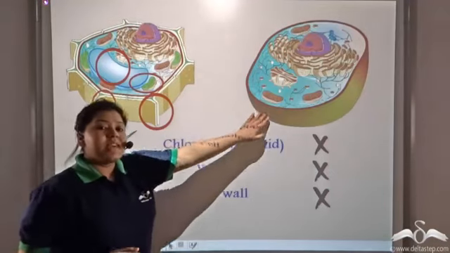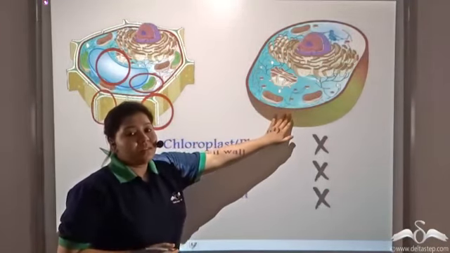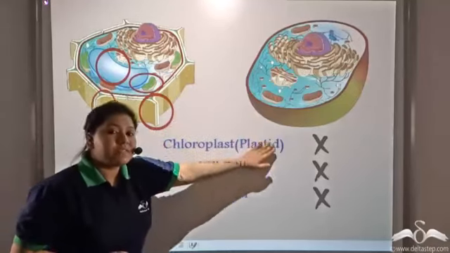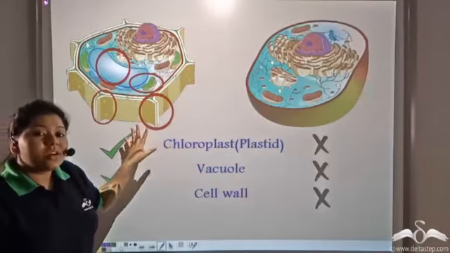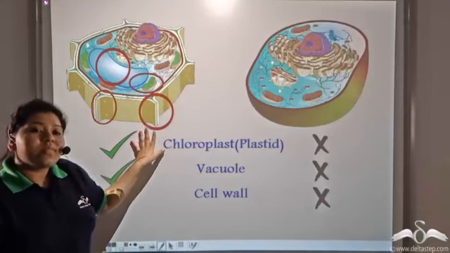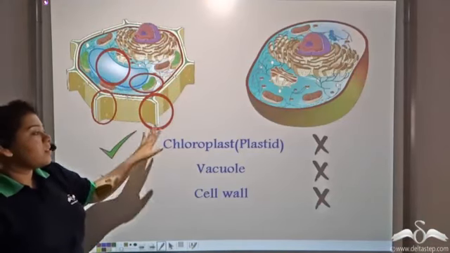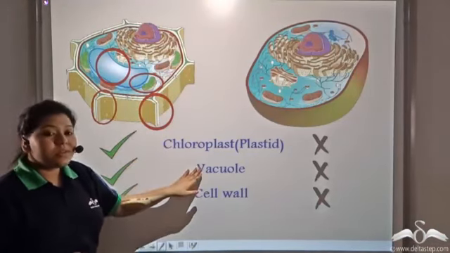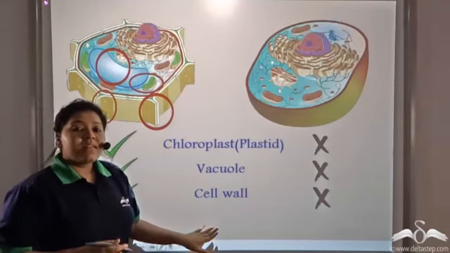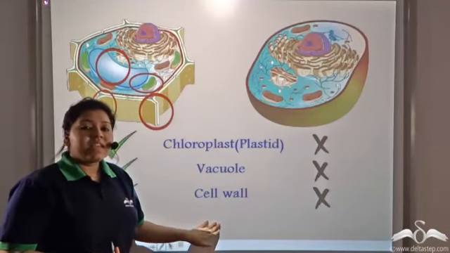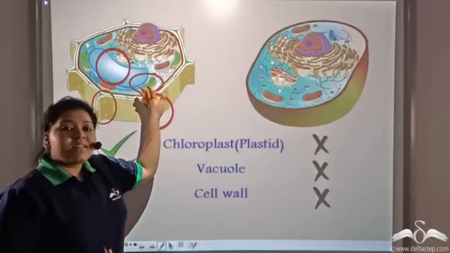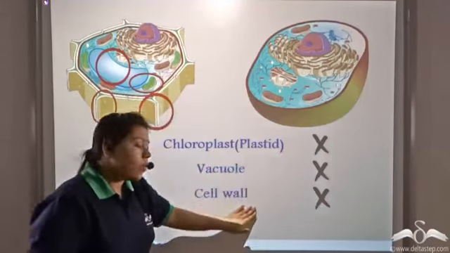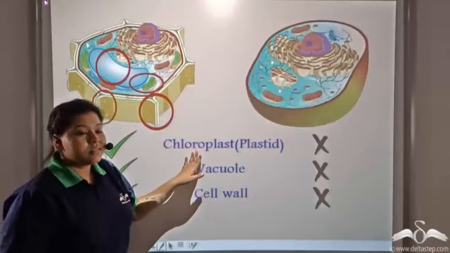An animal cell lacks a cell wall. So these are the three differences or the three structures which are present only in the plant cells: the chloroplasts, the vacuoles, and the cell wall. They are present exclusively in the plant cell. The animal cell lacks all these three structures.